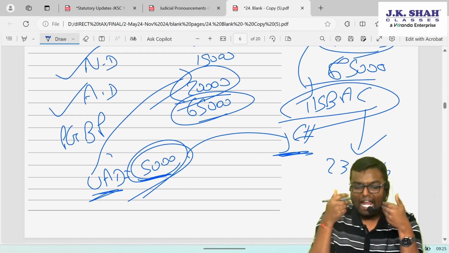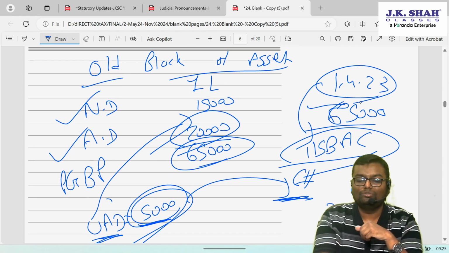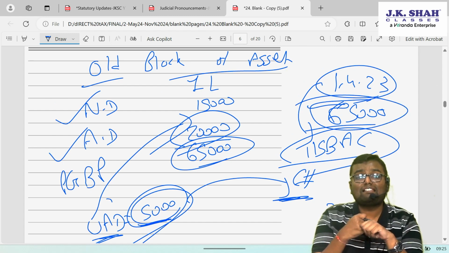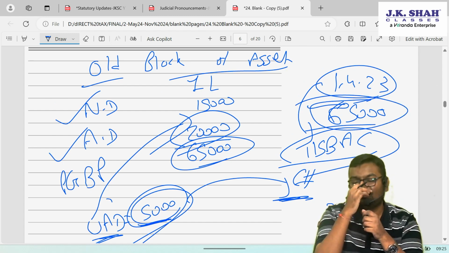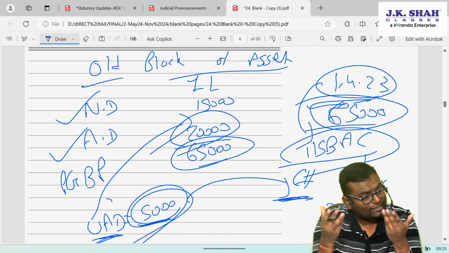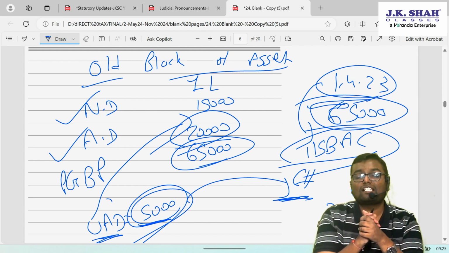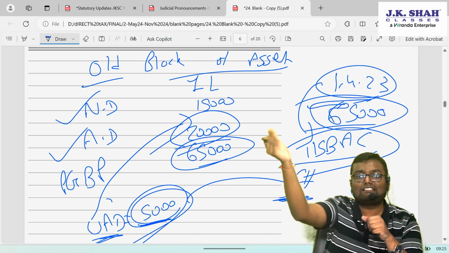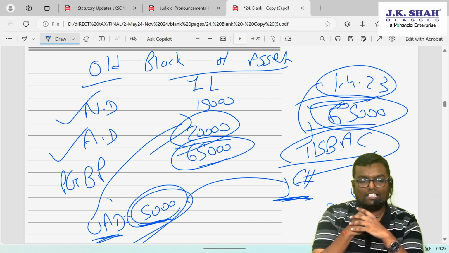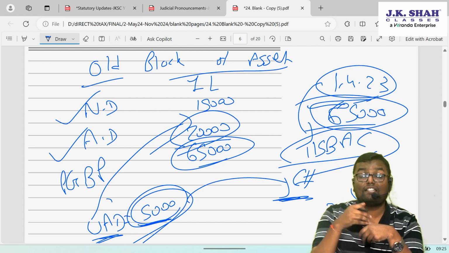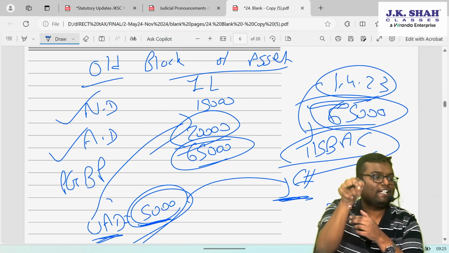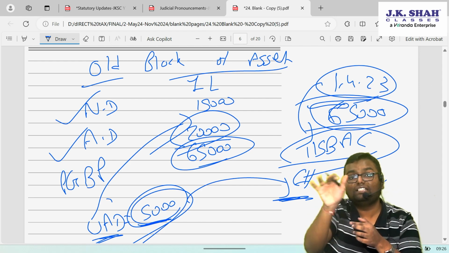You are supposed to add this back into your opening WDV. Can I say this much has not been deducted from the profit, this 5,000, and it will not be deducted during the year also? That means this 5,000 was erroneously taken extra last year. Your opening WDV can't be 65,000, it has to be 70,000. This is the effect you have to give in the current year's opening WDV.